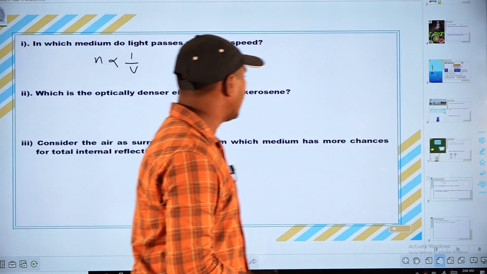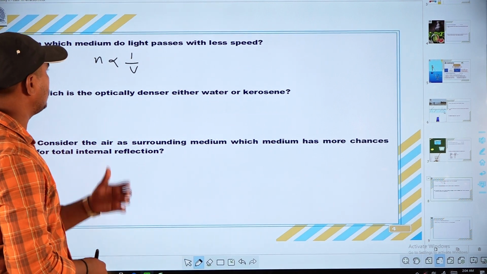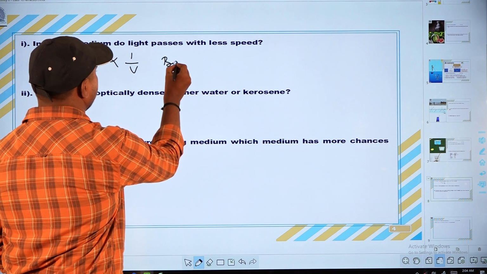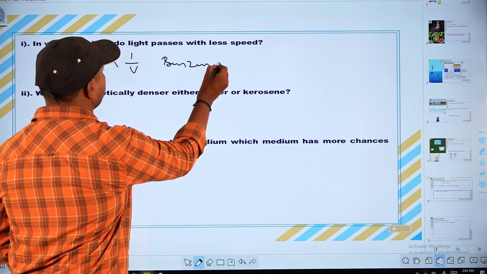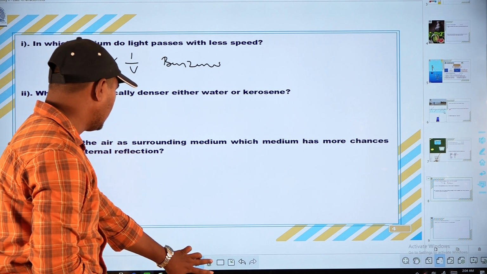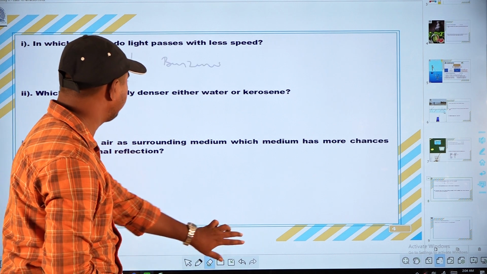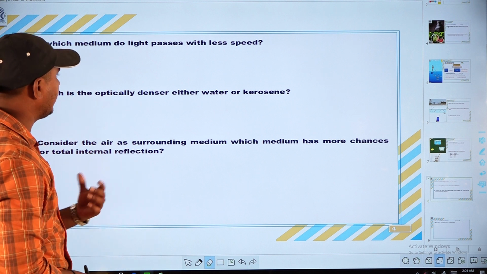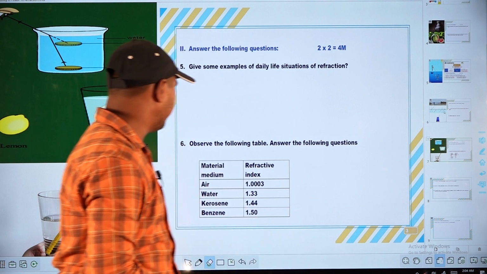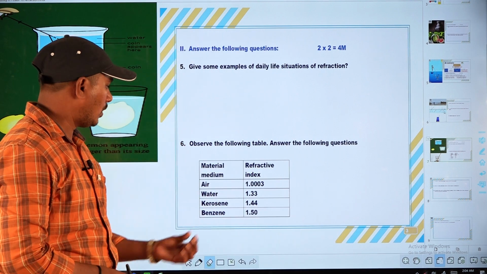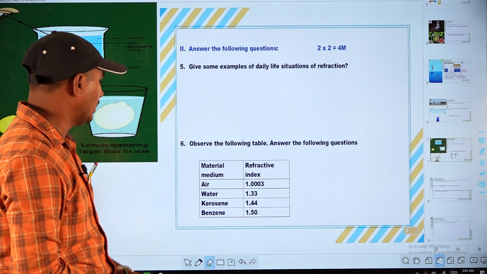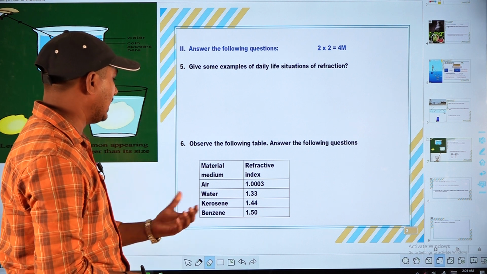That's why the answer to the first question, in which medium does light pass with less speed, is benzene. Okay, so that is the answer for the first one. Next, which is optically denser, water or kerosene? See the table carefully. Water has a refractive index of 1.33 and kerosene 1.44. Compare these two.